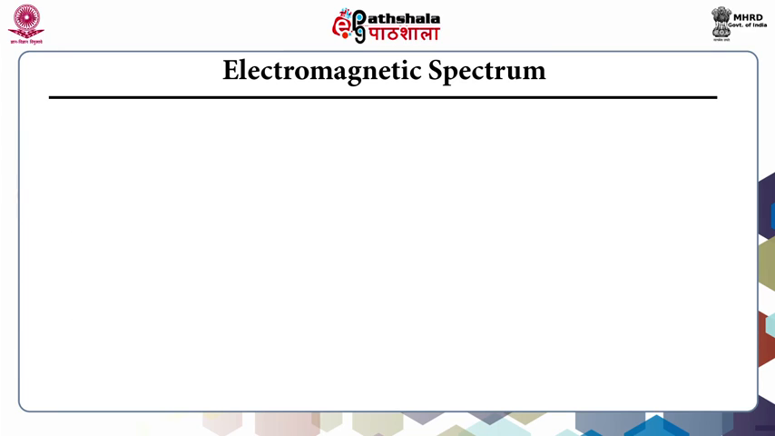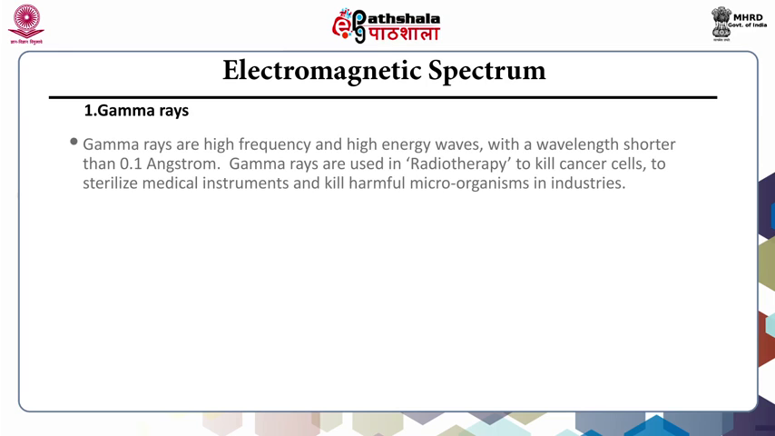Second is types of electromagnetic spectrum. Number one, gamma rays. Gamma rays are high frequency and high energy waves with a wavelength shorter than 0.1 angstrom. Gamma rays are used in radiotherapy to kill cancer cells, to sterilize medical instruments and kill harmful microorganisms in industry.